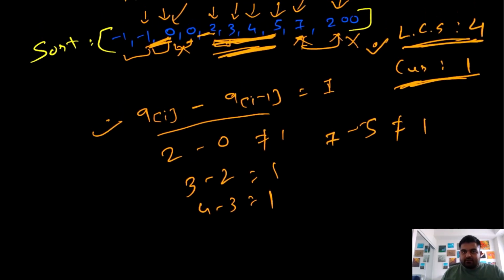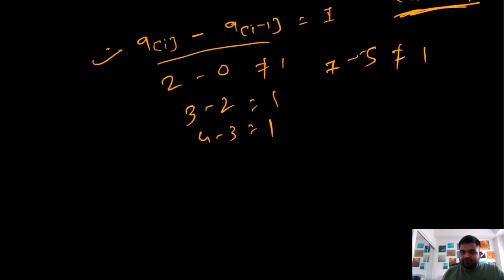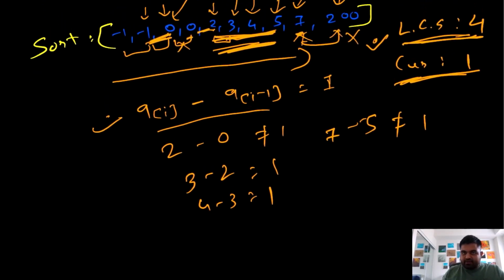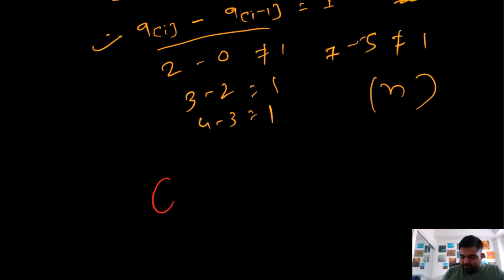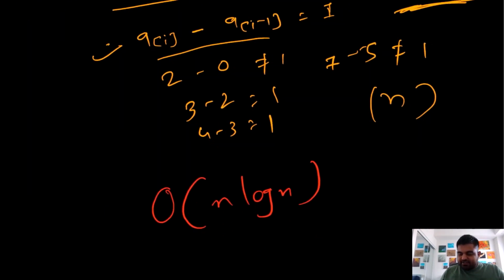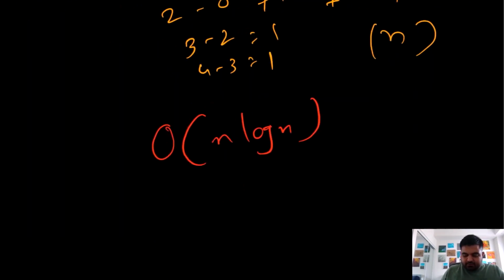Now this solution works pretty efficiently, it's pretty neat, and if we look at the time complexity, we can complete everything in just one single iteration. So we are only doing n work, but the time complexity in this case would be O of n log n, because remember that from the given input we will have to sort the array as well, and sorting takes n log n time. But overall, if we compare it with the brute force approach we had, brute force was actually O of n cubed. So this was really bad time complexity, and this is a much bigger improvement.